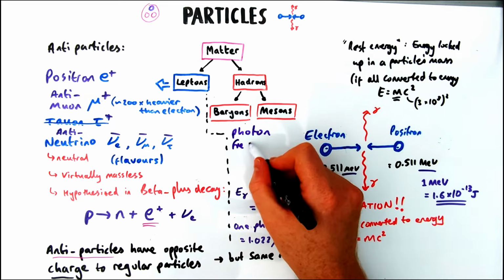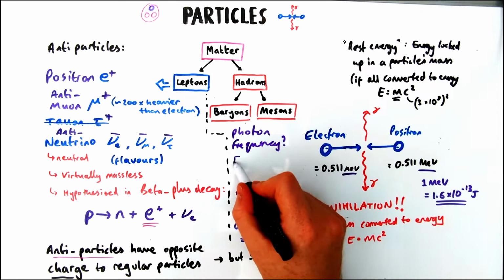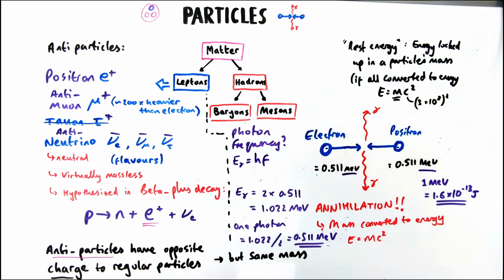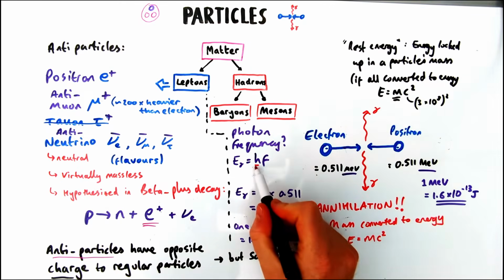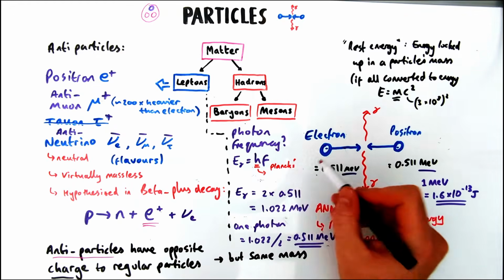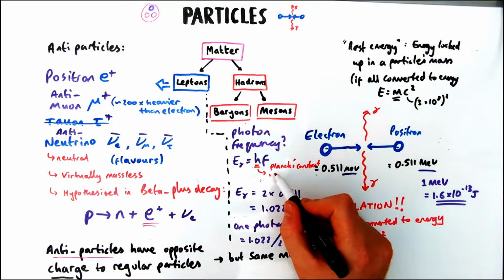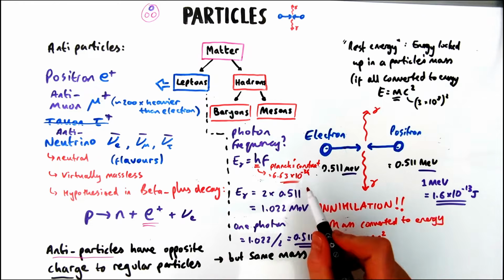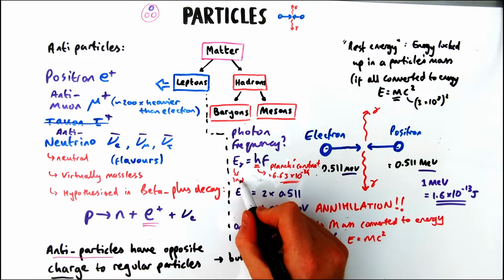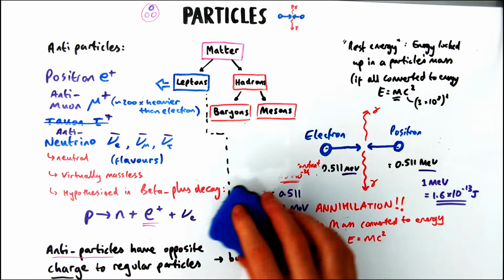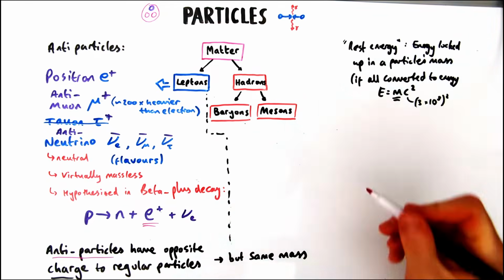Now, we can also work out the frequency of the photon, because a photon is part of the electromagnetic spectrum. So the equation to do that is E equals hf, where h is a constant known as Planck's constant. It's a very, very tiny constant, which is 6.63 times 10 to the power minus 34. So to work it out, very easy equation, we could just do the energy in joules, so we'd use that conversion factor over here, and then divide that by Planck's constant to find the frequency, usually quite high, because obviously gamma photons are the highest frequency of the electromagnetic spectrum.